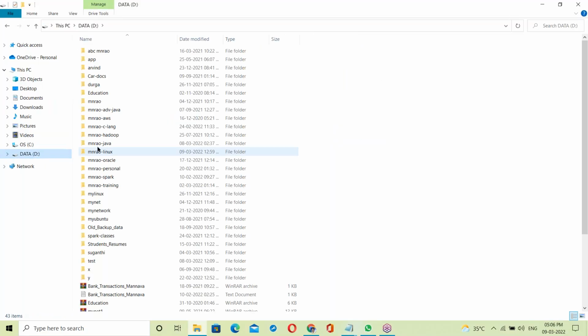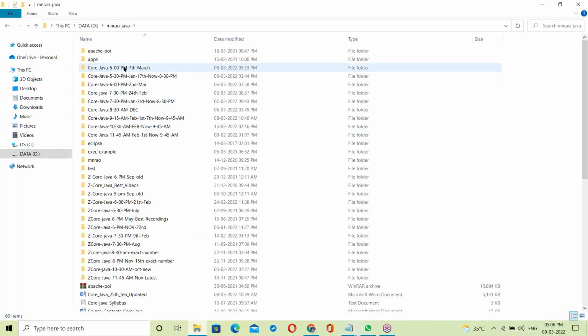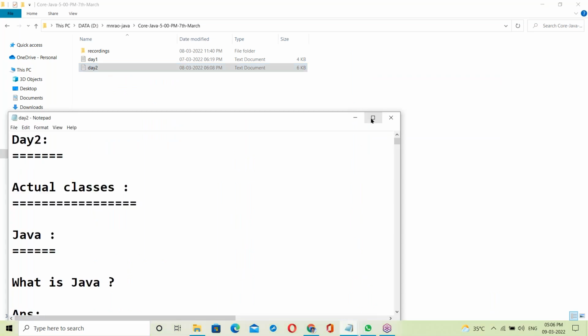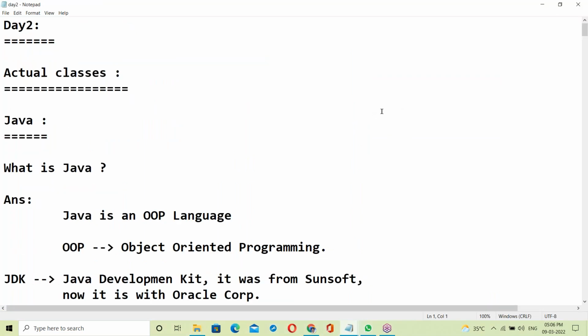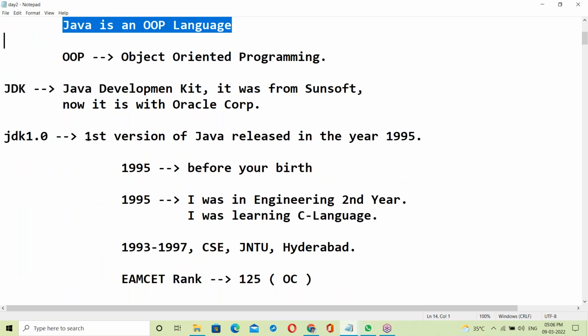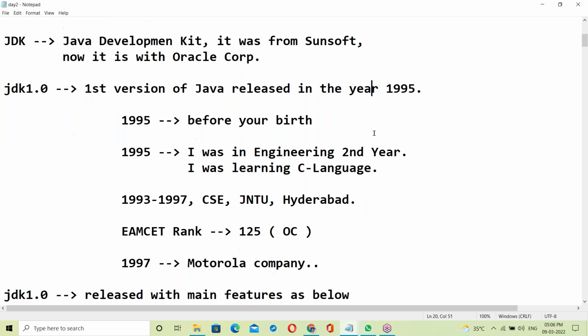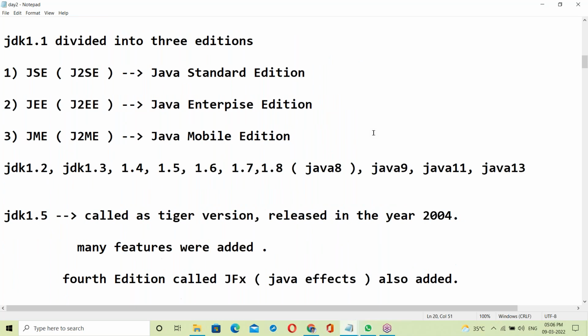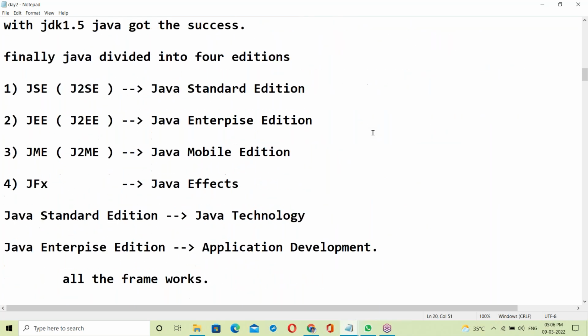So yesterday's class, day 2, 5 p.m. All the Java history was discussed. What is Java, when Java was released, its features, and the history from 1995 to today.